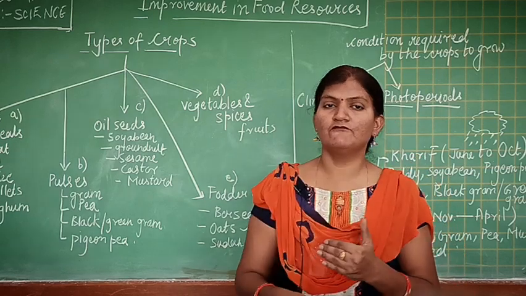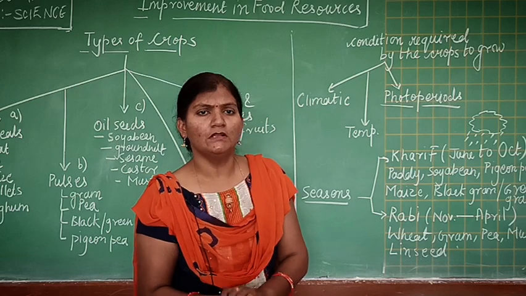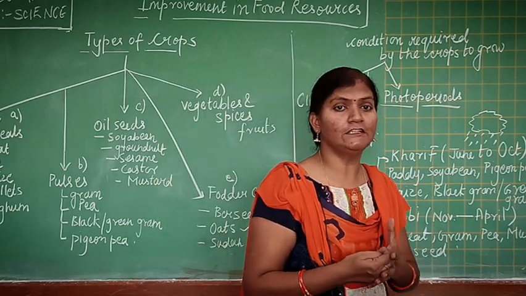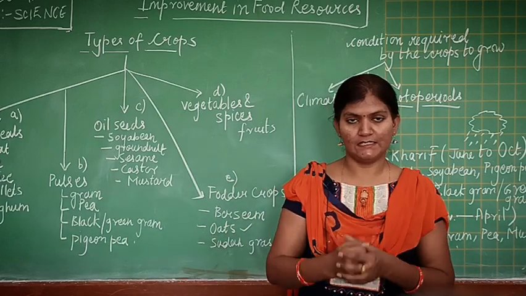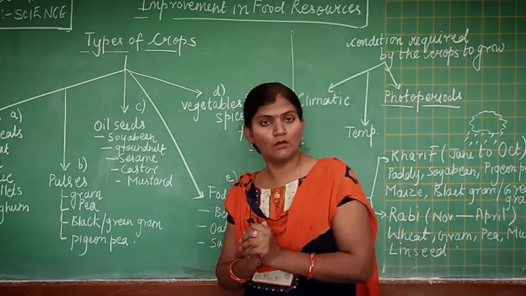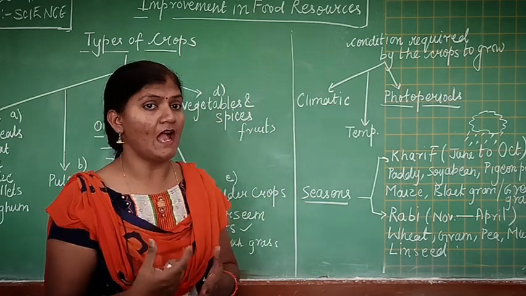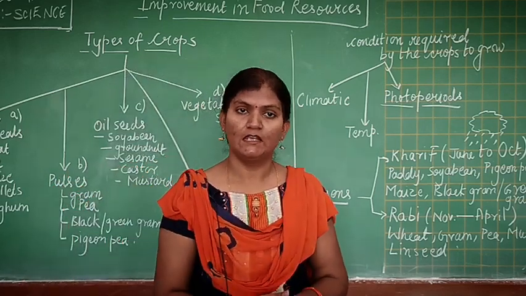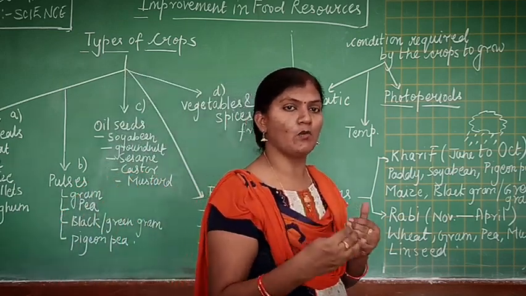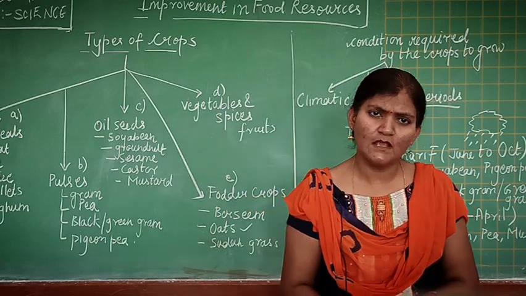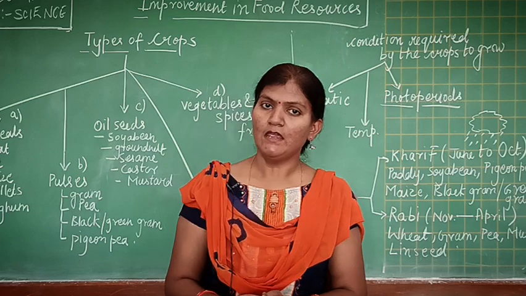Different plants receive different lengths of day and night light. For example, the crops which are grown in summer receive more length of daylight and less length of night light. But the crops which are grown in winter receive less daylight and more night light. So both day length and night length of light are required for flowering of the crops, and then only will they produce the fruits which are required by us.